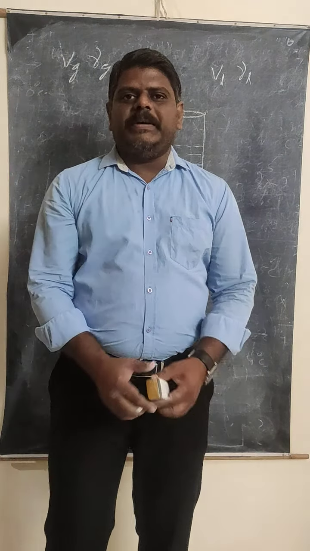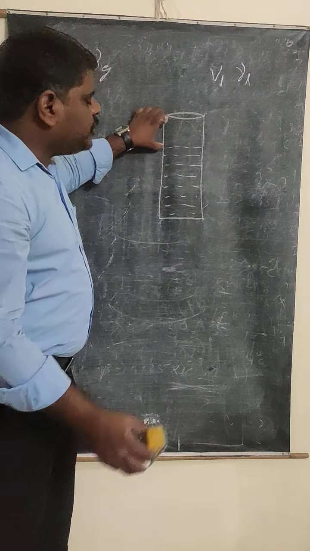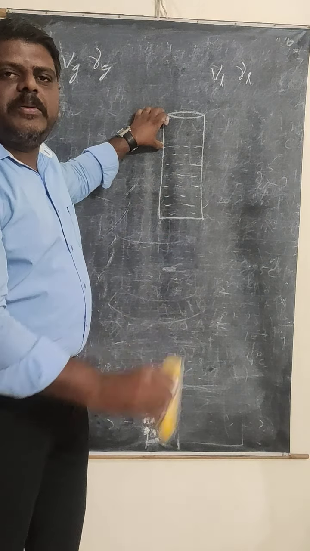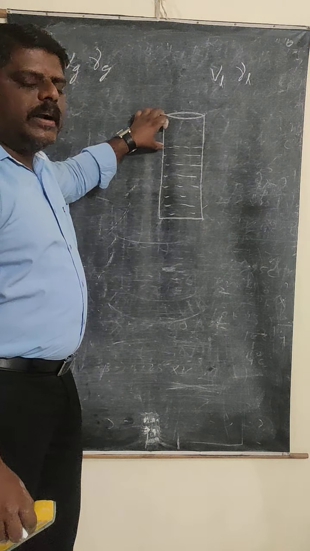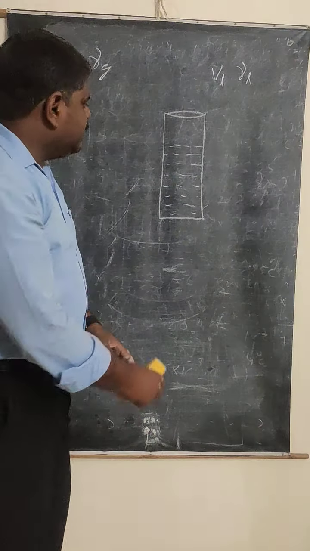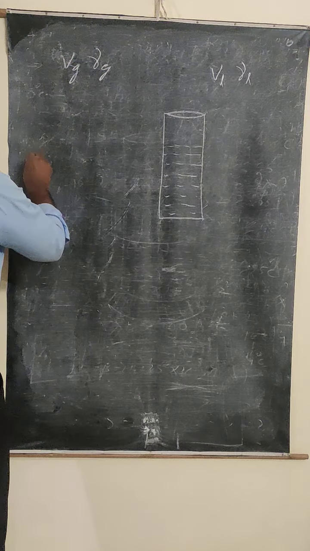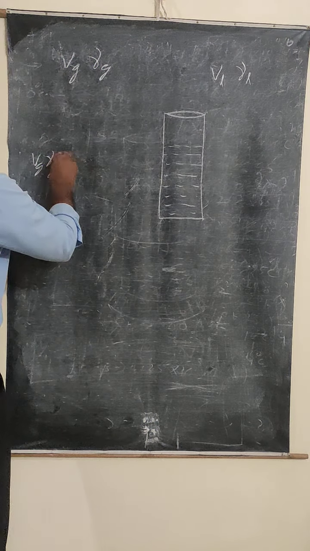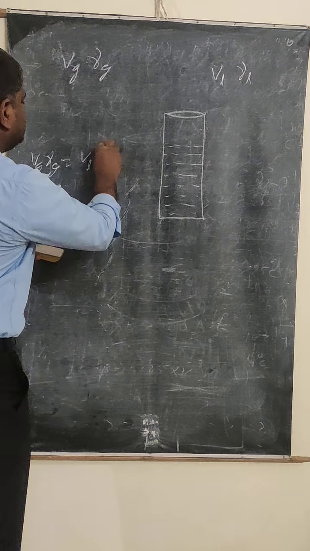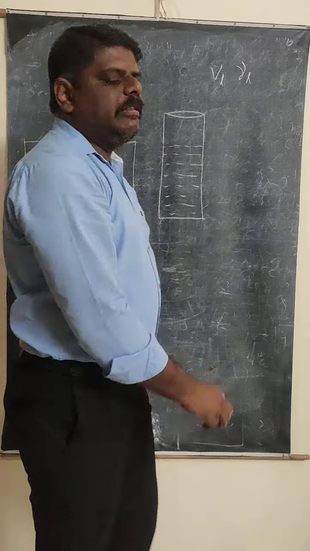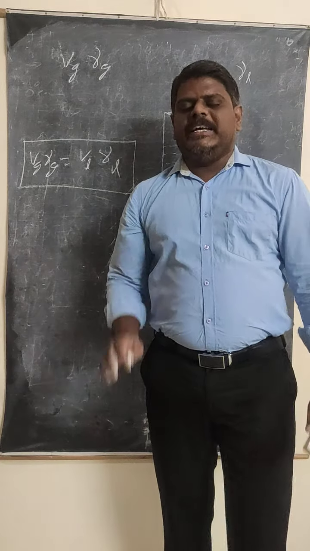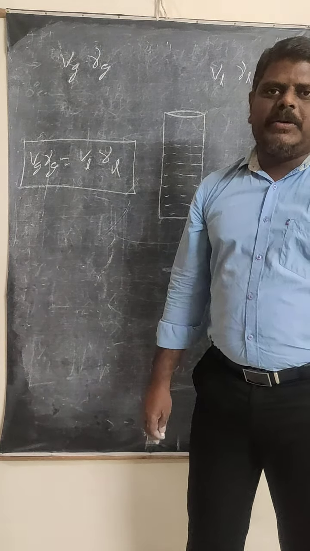But in this concept, we are going to discuss what the condition should be if you want to keep that empty space constant. That means the empty space should not change whatever the temperature may be. If you want to keep this empty space constant at all temperatures, then the direct condition is Vg gamma g is equal to VL into gamma L. This condition is very important to solve the problems for PU, especially for the competitive part.